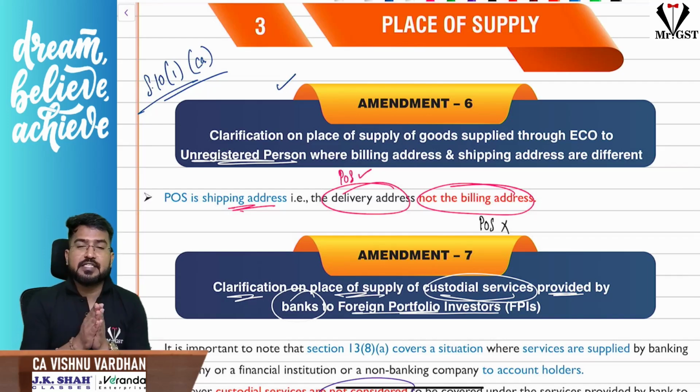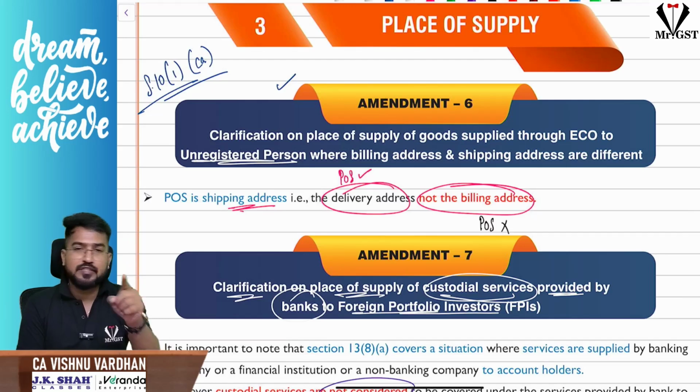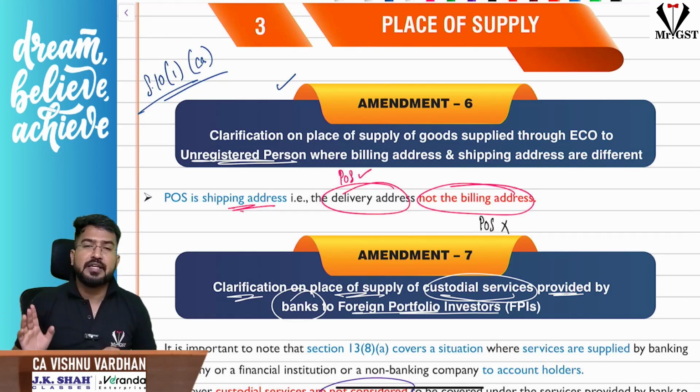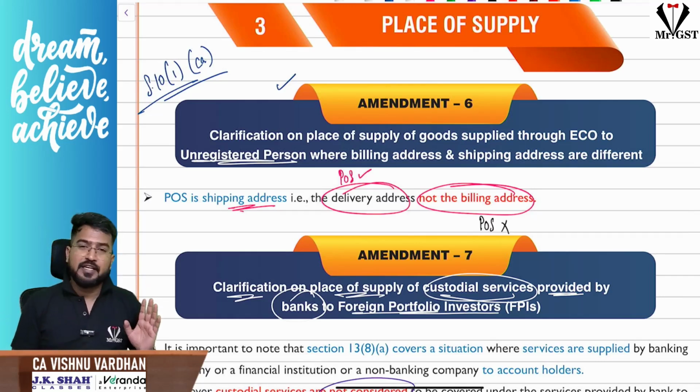in such cases, if the billing address and shipping address are different, then what shall be taken as the place of supply? Sir, whatever address is mentioned in delivery, that is the shipping address, the delivery address will be taken as the place of supply, not the billing address. Please be careful. For an unregistered person, when the sale is made through an e-commerce operator, the delivery address will be the place of supply, but not the billing address.